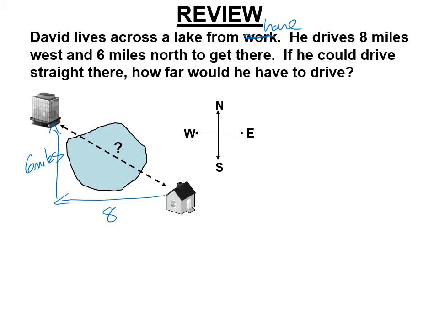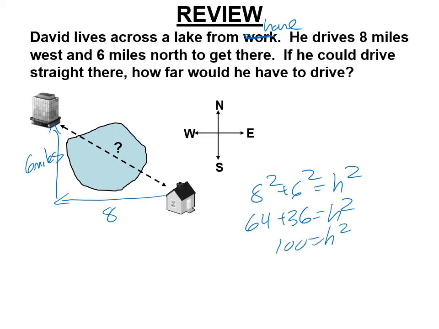So it's 8 squared plus 6 squared equals h squared. We've done this one many times. You probably already know the answer, right? 100 equals h squared. The square roots of 100 are 10 and negative 10, but we need 10 miles. It's 10 miles straight there, but he has to do the 2 legs, 8 and 6, which is a total of 14 miles, 4 extra miles.